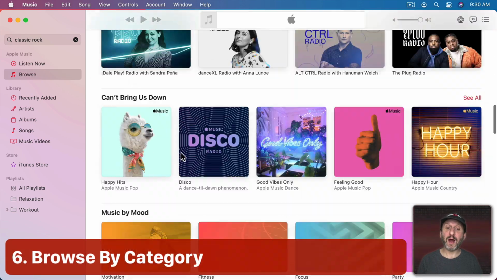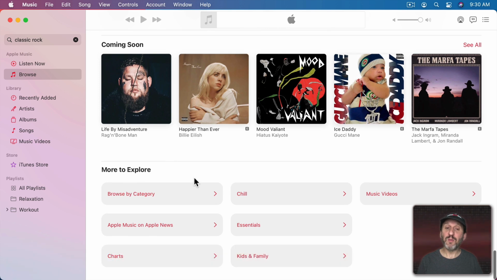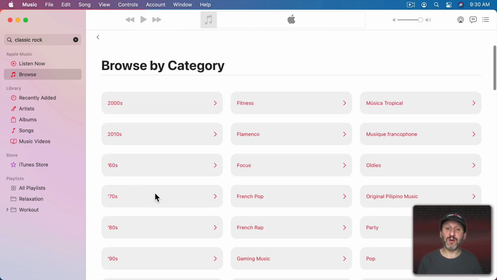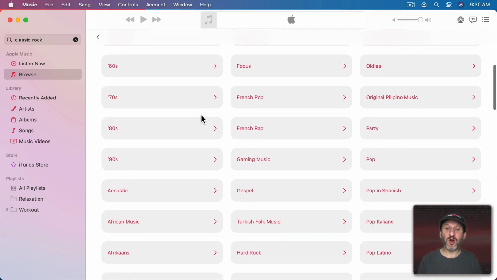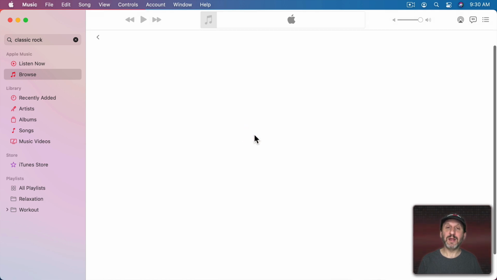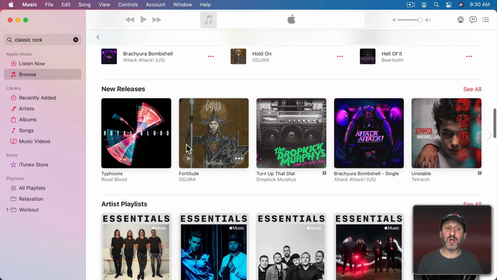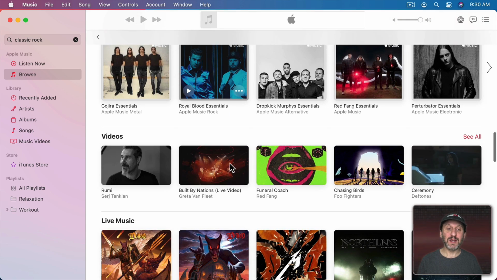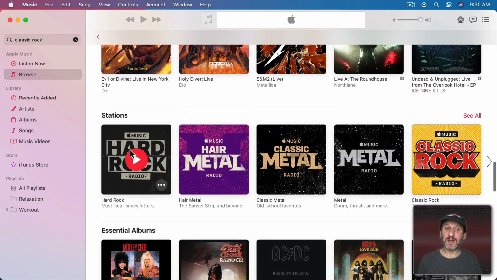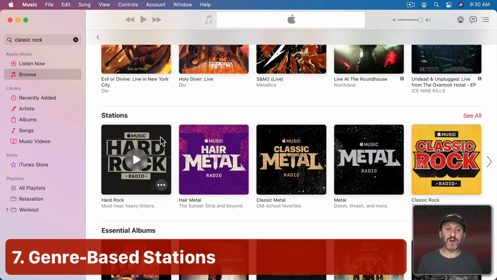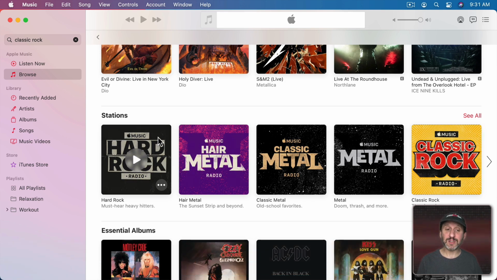Now at the bottom of Browse there's a section here with more to explore, and you could do things like browse by category. So if you want to kind of skip searching through all those different things to find music you like, you can simply go into here and select something, go into that specific category, and there's a page here with playlists, new songs, new releases, artist playlists, and all sorts of other things including stations. So you could go into here for instance and see there's an Apple Music Hard Rock radio station, and you can click on that to just listen to a continuous stream of what's available.